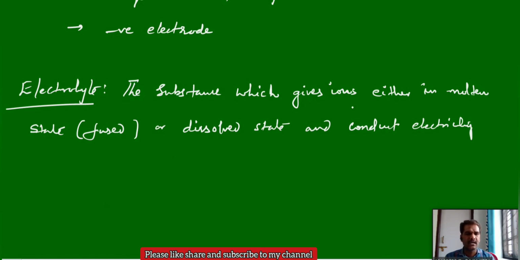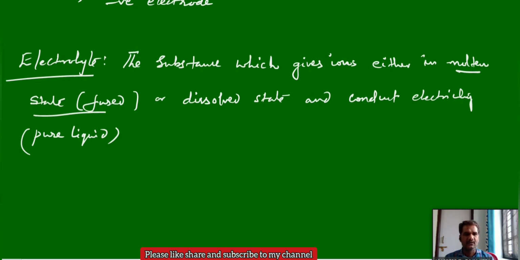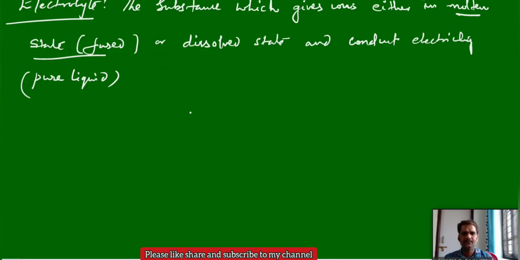It should produce ions either in the molten state or fused state. Here molten or fused is nothing but pure liquid form. Or in dissolved state, when you add some solvent, mostly water. When you add it to the water, it should produce ions and conduct electricity. That is an electrolyte. We can further divide electrolytes into two types, strong electrolytes and weak electrolytes.